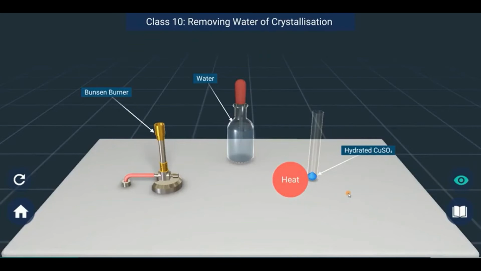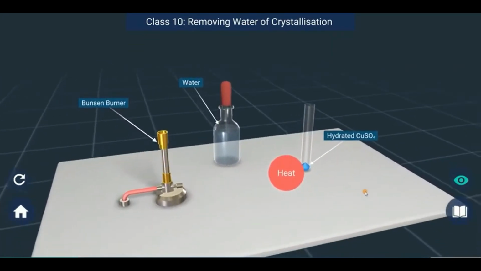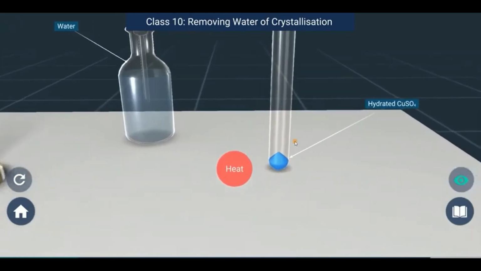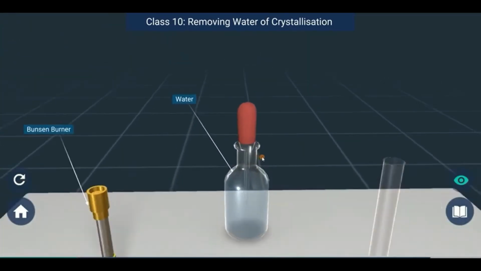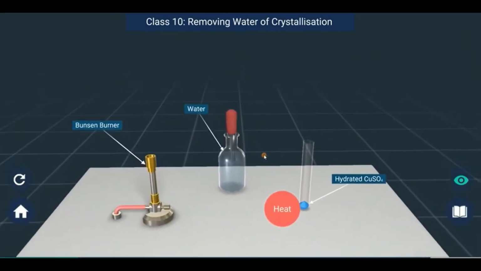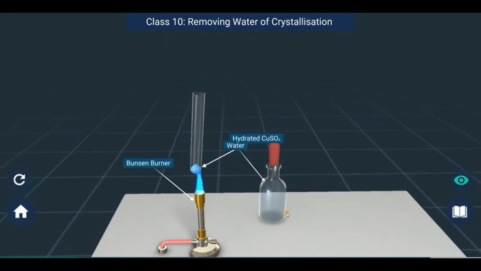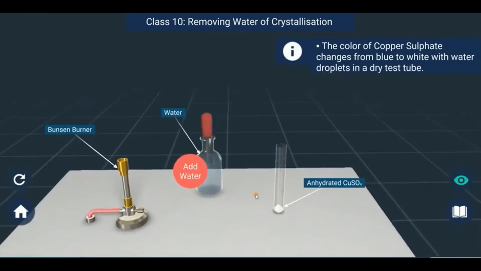Water of crystallization. Do you know what is water of crystallization? Water of crystallization is the fixed number of water molecules present in one formula unit of a salt. Let us study this by an activity. We have taken a few crystals of copper sulfate and water. Heat the dry test tube containing copper sulfate and observe. The color of copper sulfate changes from blue to white, and you can also notice a few water droplets in the dry test tube.